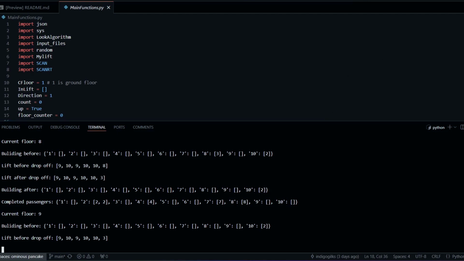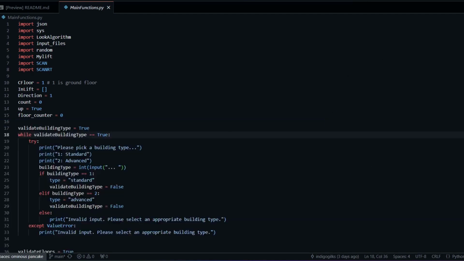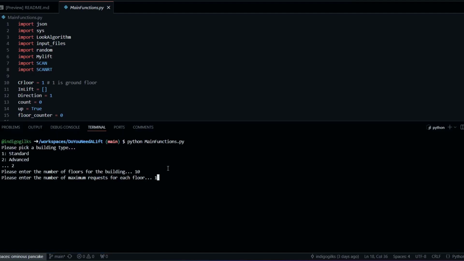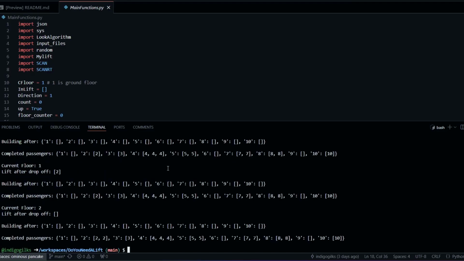But we'll now see how the look algorithm works. It's going to be looking the same, but of course the algorithms do behave differently as evidenced in the code, but this is what it outputs.